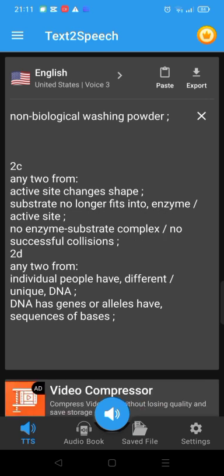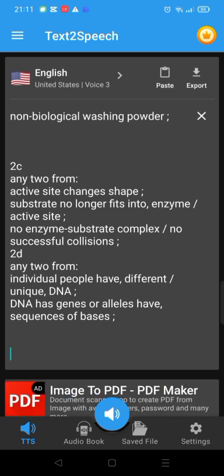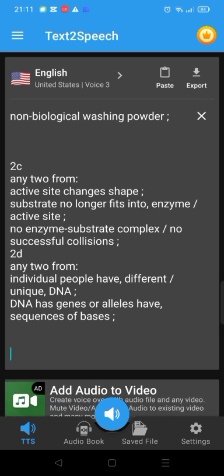Active site changes shape. Substrate no longer fits into enzyme active site. No enzyme substrate complex, no successful collisions. 2D. Any 2 from: individual people have different, unique DNA. DNA has genes or alleles with sequences of bases.